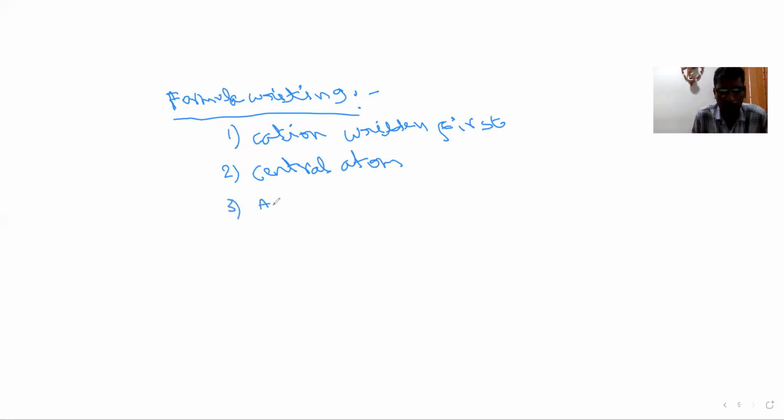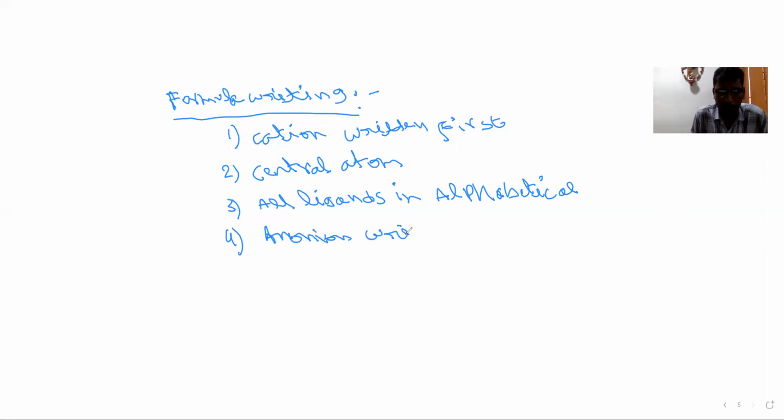After that, all ligands in alphabetical order. And the fourth rule is anion written last.